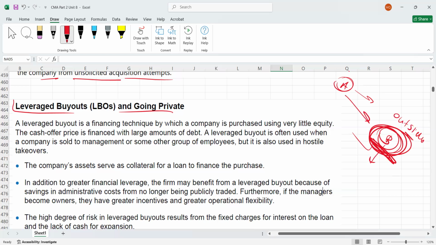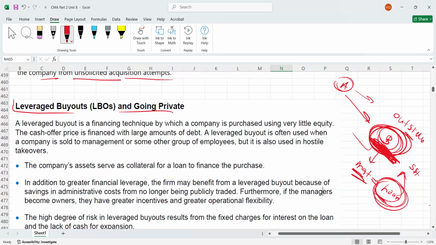B maybe wants to sell the business to the management itself, the management of this company. And what will management do? They will take a huge loan on B's assets, and this loan they will use to buy the shares from the public, because these shares are with the public also, right? So management is taking a huge loan, and this loan proceeds they will use to buy the shares from the public. Now what will happen?